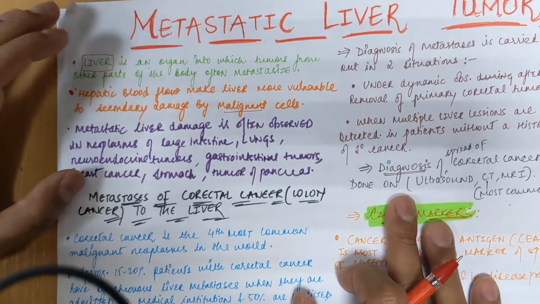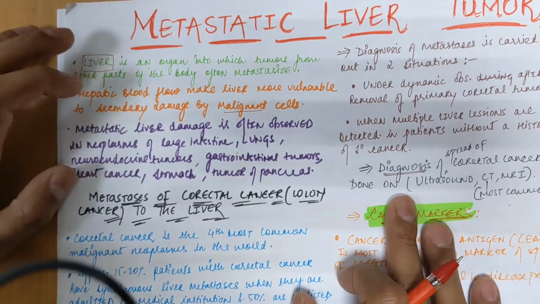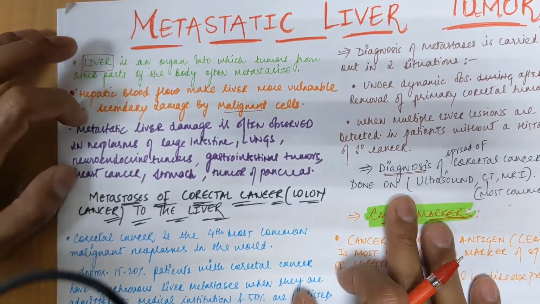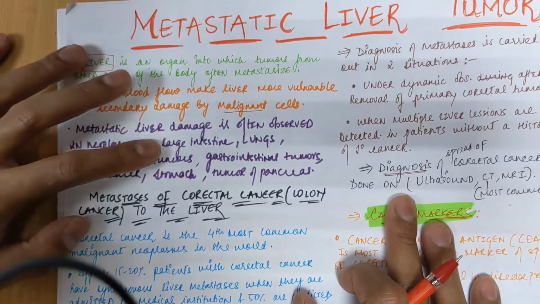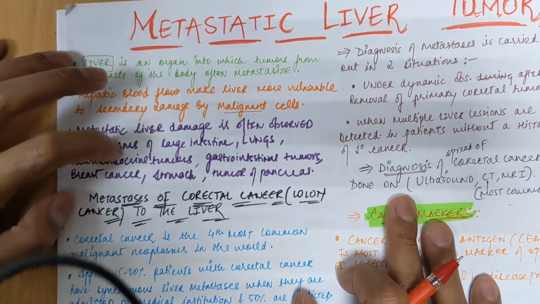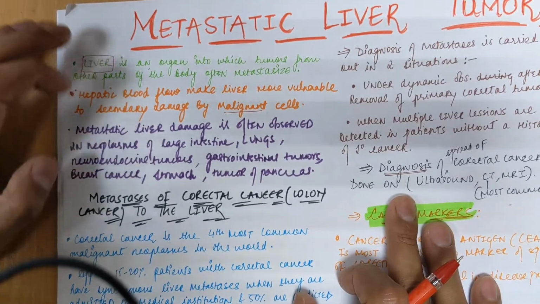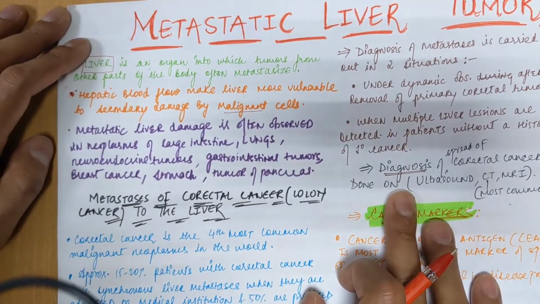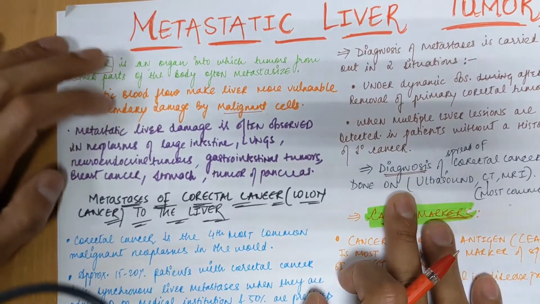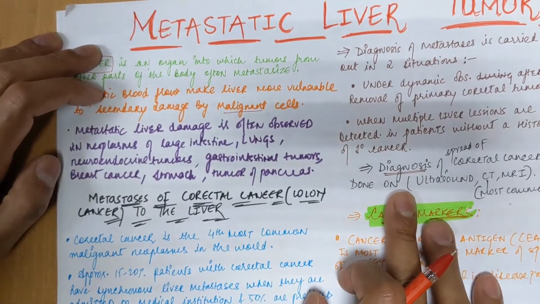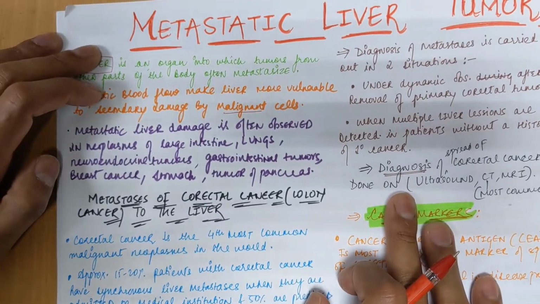So it is secondary, and metastatic liver damage is often observed in the neoplasms of the large intestine, lungs, neuroendocrine tumors, gastrointestinal tumors, breast cancer, stomach, and tumor of pancreas. So these are the common regions in which metastatic liver damage occurs.